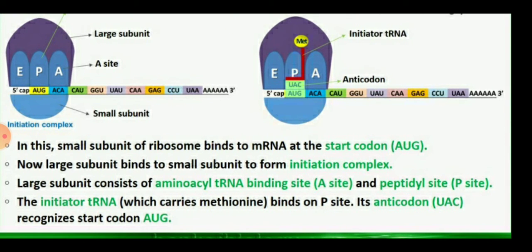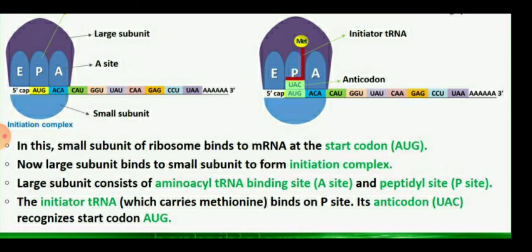After the charging, the initiation complex will form. In this, the small subunit of the ribosome binds to the messenger RNA at the start codon, and we know the start codon is AUG. Now the large subunit binds to the small subunit to form an initiation complex.